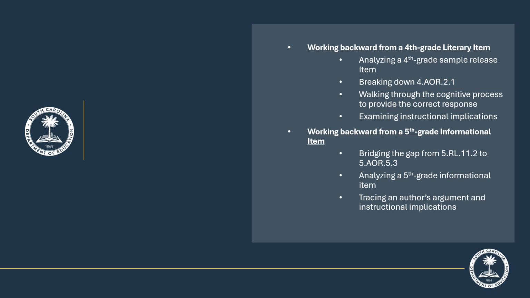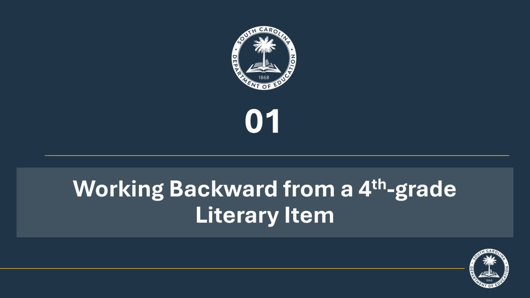In Part 1A, we examined a 5th grade literary item and a 3rd grade research item. During this session, we also made connections to grades 1, 2, and 4. Session 2B will examine a 4th grade literary item and a 5th grade informational item. We will include information to support earlier grades as well. Let's look at a literary item from 4th grade.